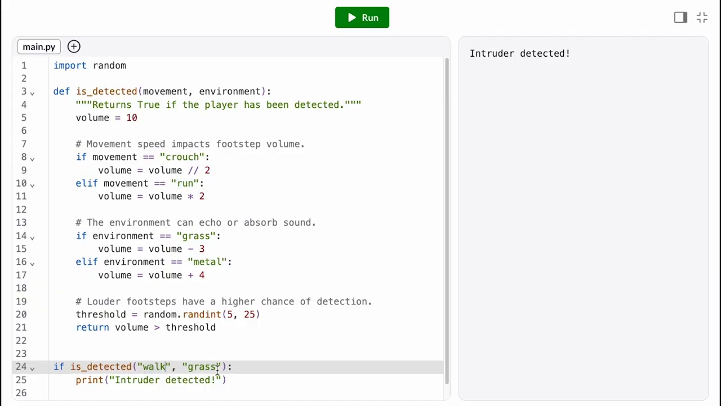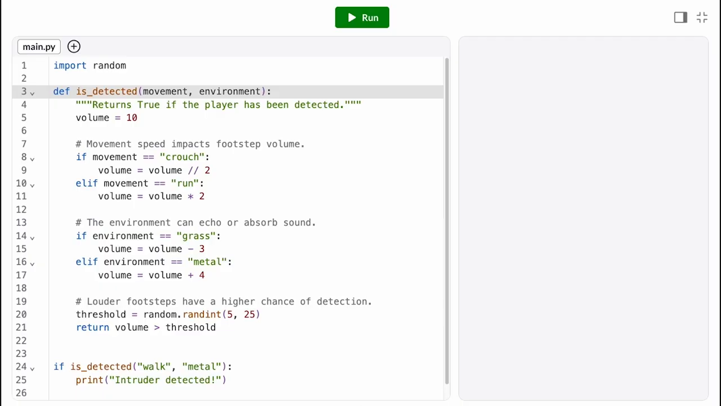Two, it makes it harder to test. If I pass in as arguments walk and metal, and the function returns true, well, did it work? I don't know what that final value of volume was that it compared against the threshold. So it's hard to say whether that return value true makes sense or there's some bug hiding in my function body. And three, it makes the code harder to reuse. If every function performs only one task, then I can mix and match the functionality as I need.